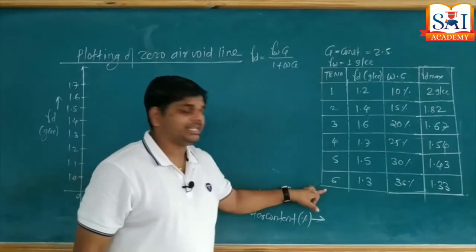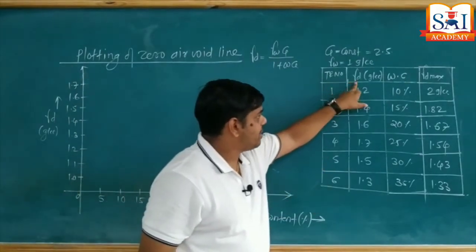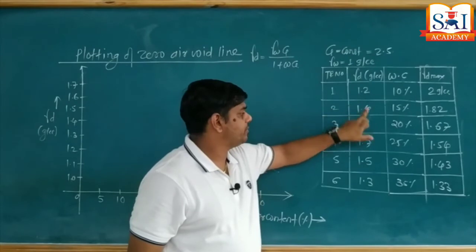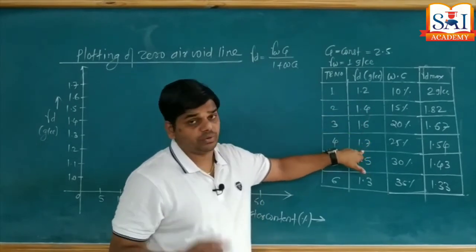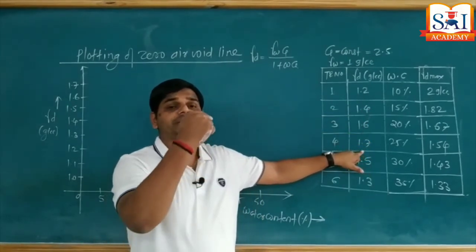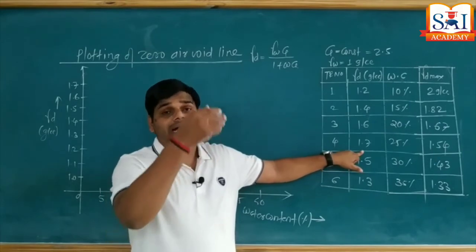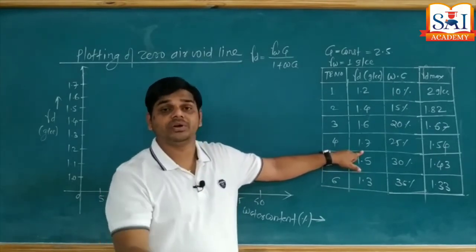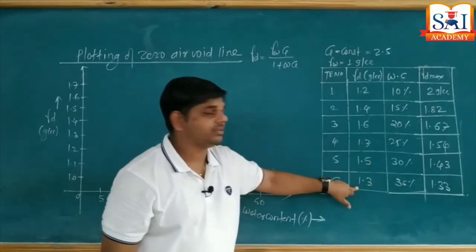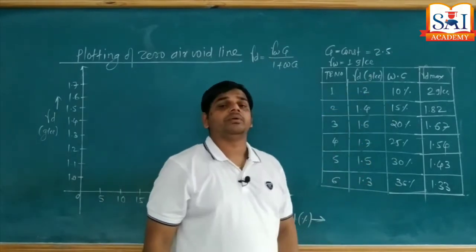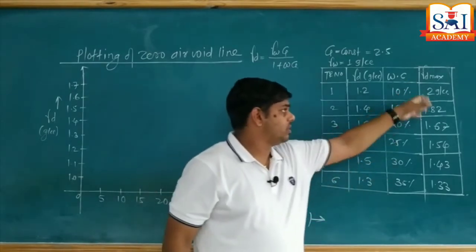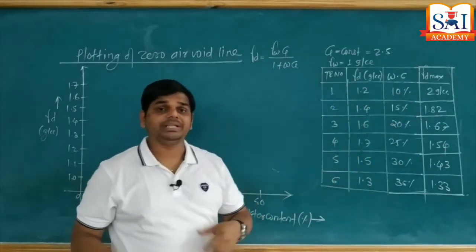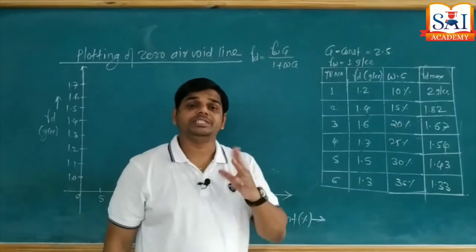Suppose there are a total of 6 trials and gamma d values are 1.2, 1.4, 1.6, 1.7. We know that the gamma d value goes on increasing, and after a certain water content, with further increase of water content, the gamma d value goes on decreasing. So 1.5, 1.3, and these are the water contents. We don't focus right now on the last column. How it comes, we'll discuss along with plotting of the zero air void line.